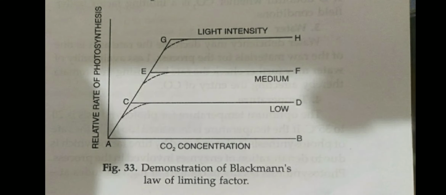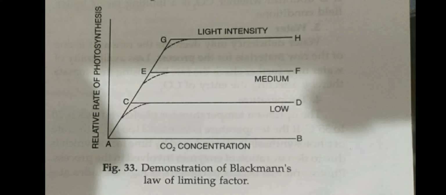We can understand by this graph. It's a demonstration of the Blackman law of limiting factor. In this graph, the relative rate of photosynthesis is given and two factors are mentioned: one, CO2 concentration, and the other, light intensity. So we should go to point number A.